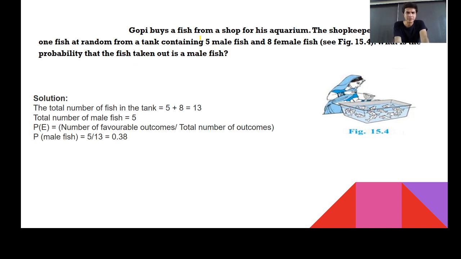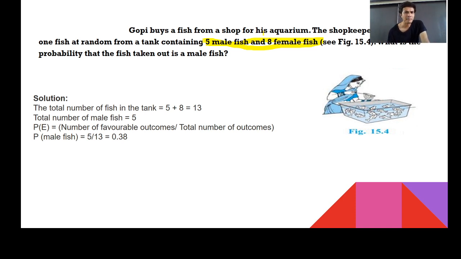Gopi buys a fish from a shop from his aquarium. The shopkeeper takes out one fish at random from a tank containing 5 male fish and 8 female fish. Whenever I read this question, I always had a doubt. How do I identify male fish and female fish? Right. I do not have any knowledge about fish because I'm a pure vegetarian guy. But do you know how you can identify male and female fish? We can have a debate on this.